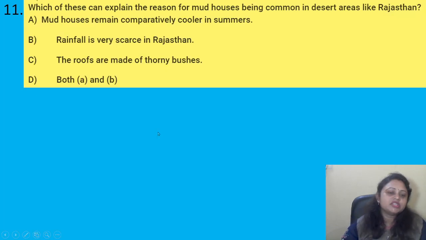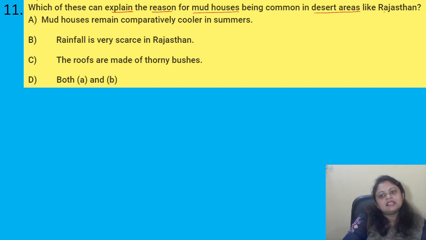Coming to the next question: which of these can explain the reason for mud houses being common in desert areas like Rajasthan? Options are A. Mud houses remain comparatively cooler in summers.